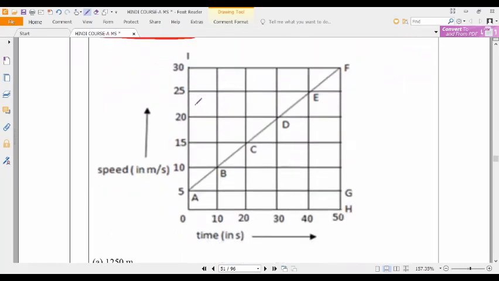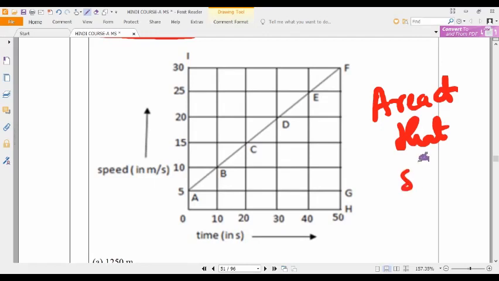So what does total distance mean? You want to take the area of the diagram, the area of that shape. Yes or no, guys? What is the shape here? Anybody can answer? Trapezium. Yes, we can use trapezium, sir. If you're feeling difficulty, here you can see, we have one rectangle.